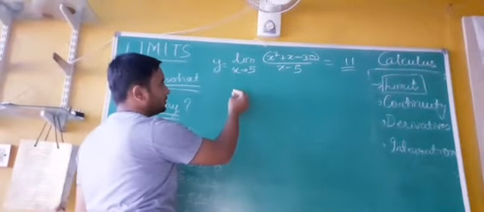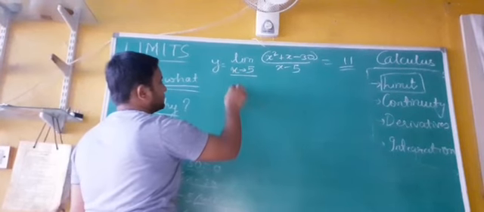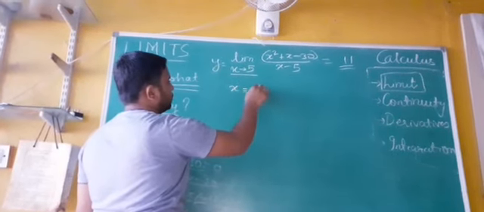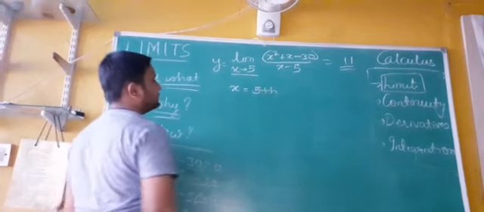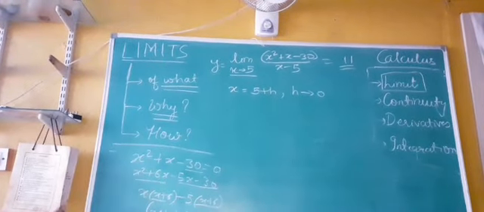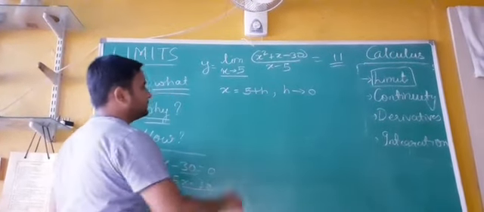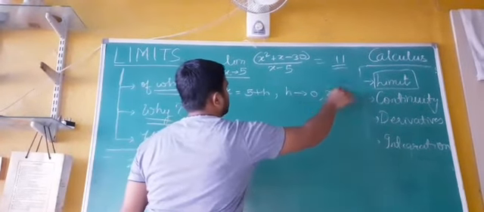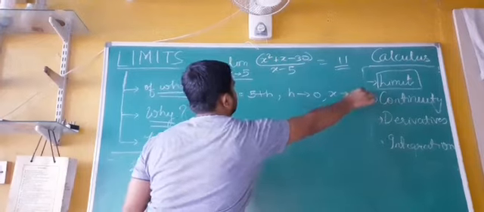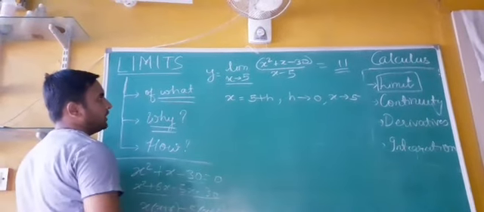So what does the method of substitution say? Replace x with 5 plus h. If x is 5 plus h and h is tending towards 0, your x is tending towards 5. So let's substitute this value in your limit.